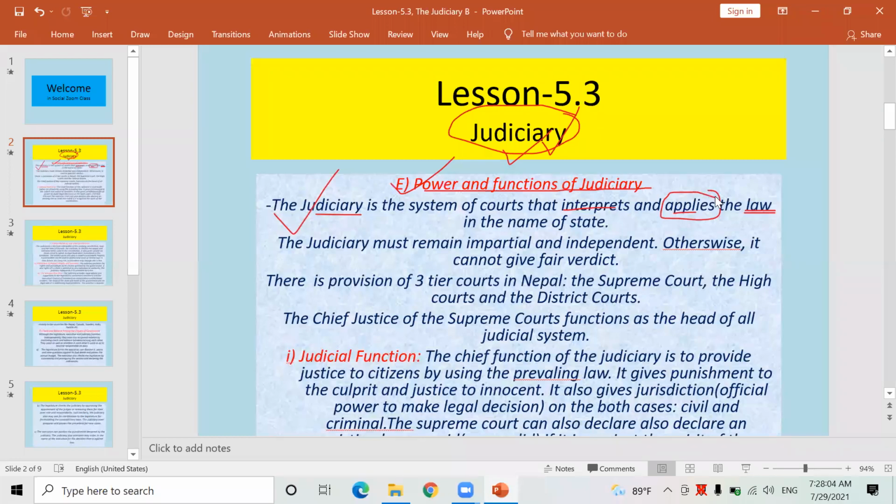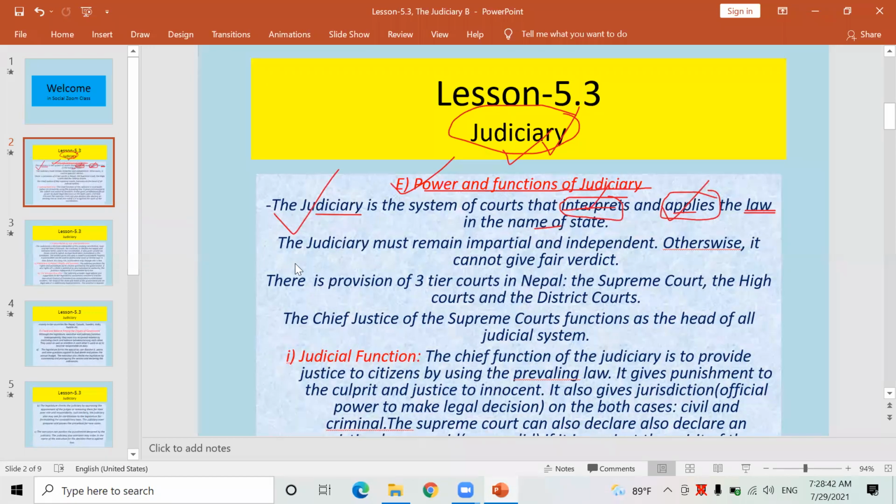If required, they interpret different parts and schedules of the Constitution and laws, which are described logically by the different judges, chief justice, chief judge, lawyers, and advocates working in District Court, High Court, and Supreme Court. Simply keep in mind, judiciary interprets the laws and applies the laws in the name of the state.